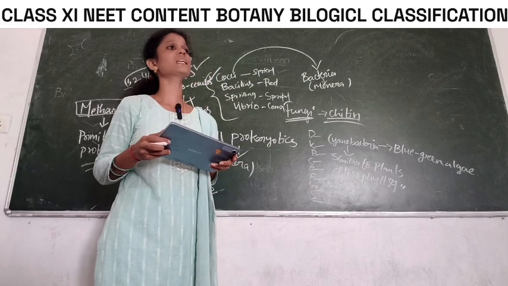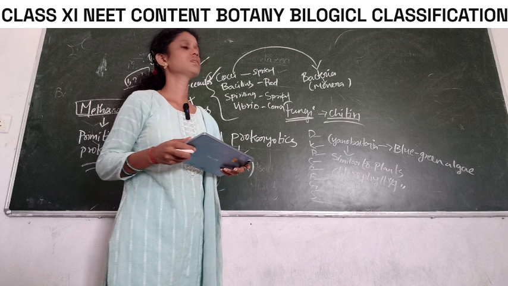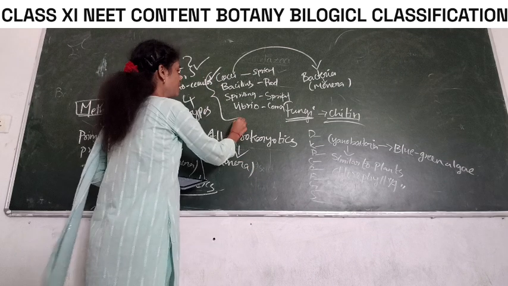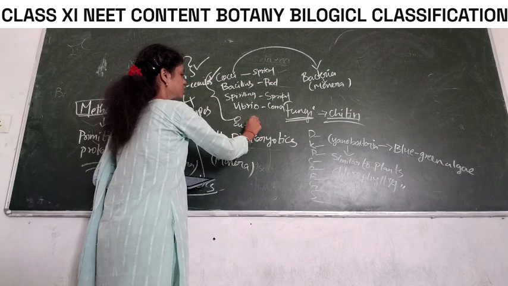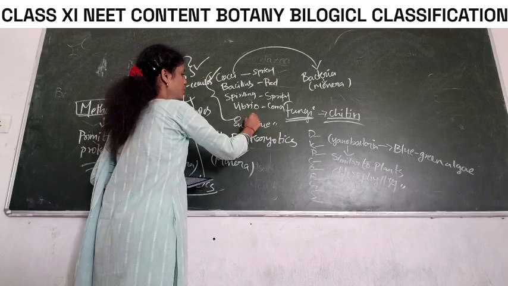What is eubacteria? Eubacteria means true bacteria.